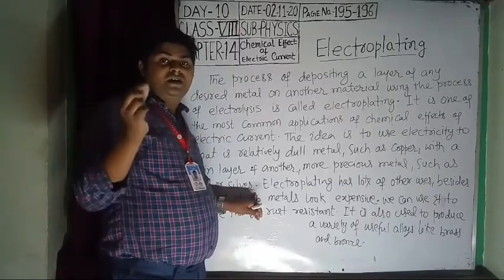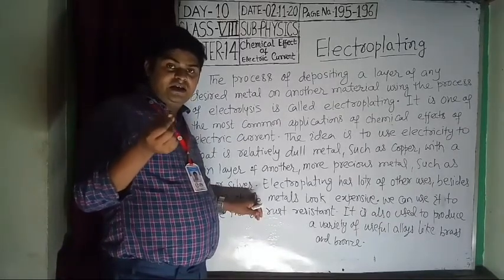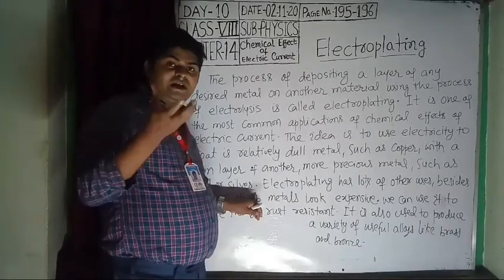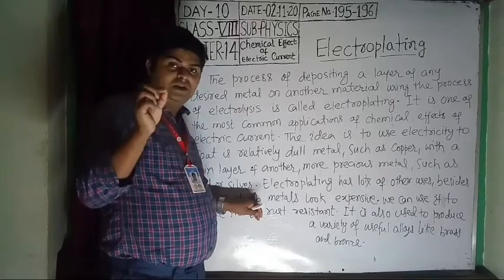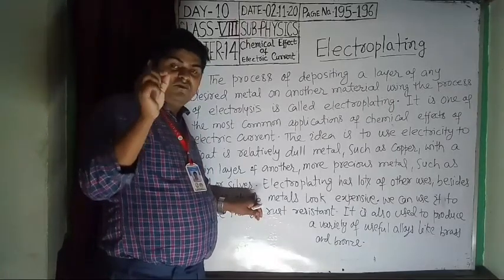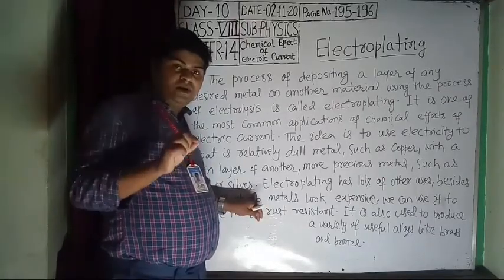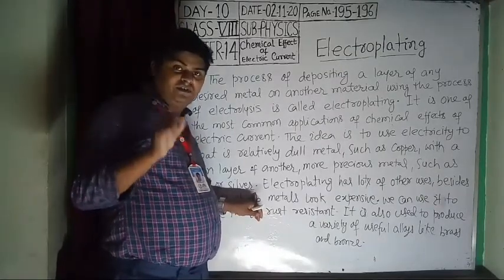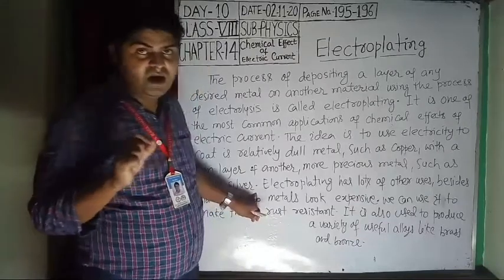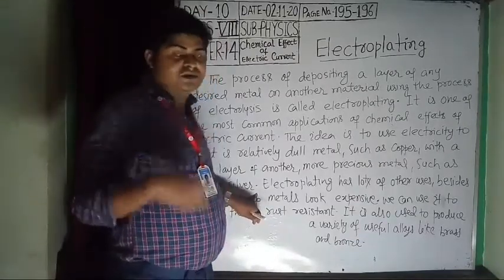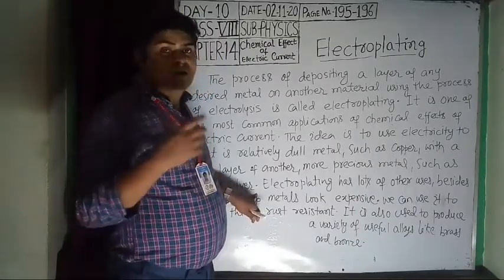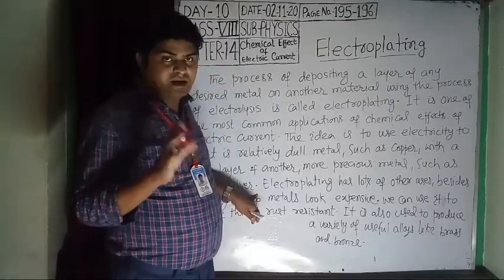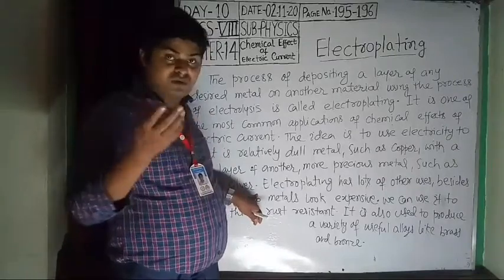When you put a thin layer of gold on copper, it looks like gold. Or if you put a thin layer of silver on copper or iron, it looks like silver. The protection is also done by covering with a silver or gold coating.